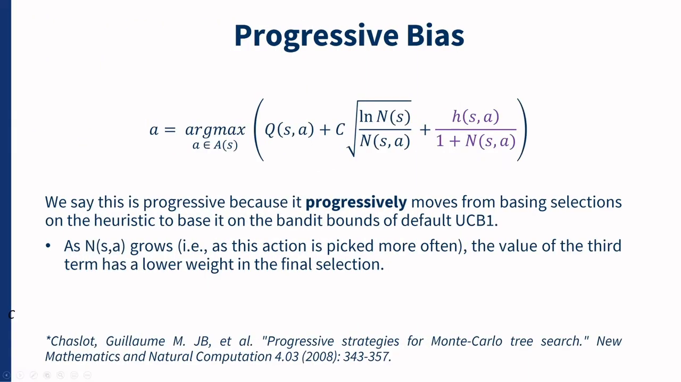We say that this method is progressive because the new term in the UCB equation is inversely proportional to the number of times the action A has been taken from S. The fewer times we have selected this action, the higher the impact the third term will have. Therefore, if the heuristic determines it is a good action, it is likely to be picked, and vice versa. As the action gets picked more often, the third term in this equation will become smaller, independently of the value of H, and the other two terms will have a higher impact in the selection.